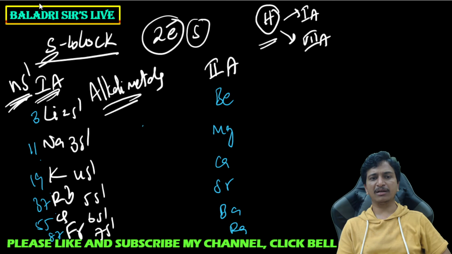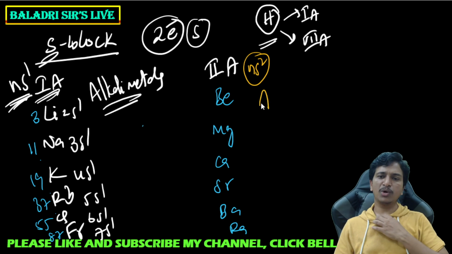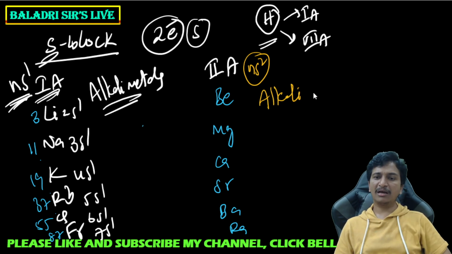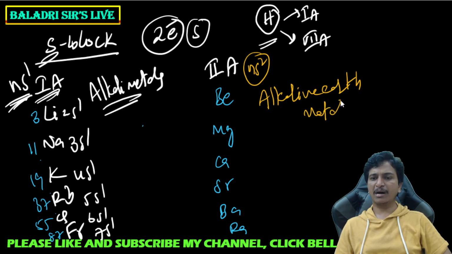Now come to the second group elements. They are beryllium, magnesium, calcium, strontium, barium, radium, and they all have the configuration ns2. The general configuration is ns2, and these elements are called alkaline earth metals. Alkali means bases; their compounds will produce bases, and earth metals means they are available in the earth crust.